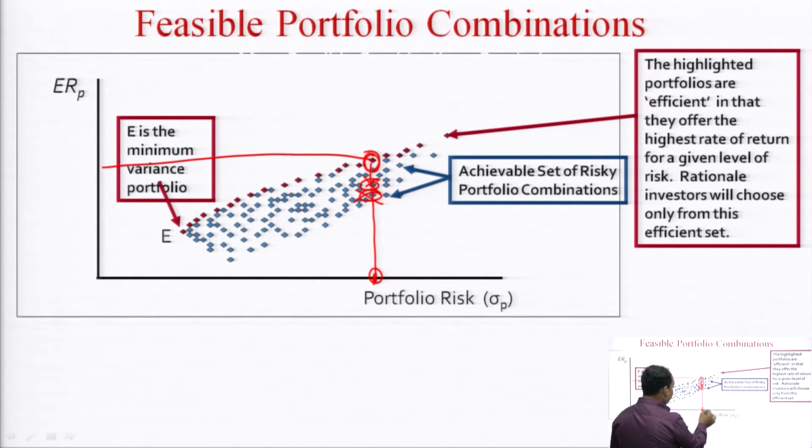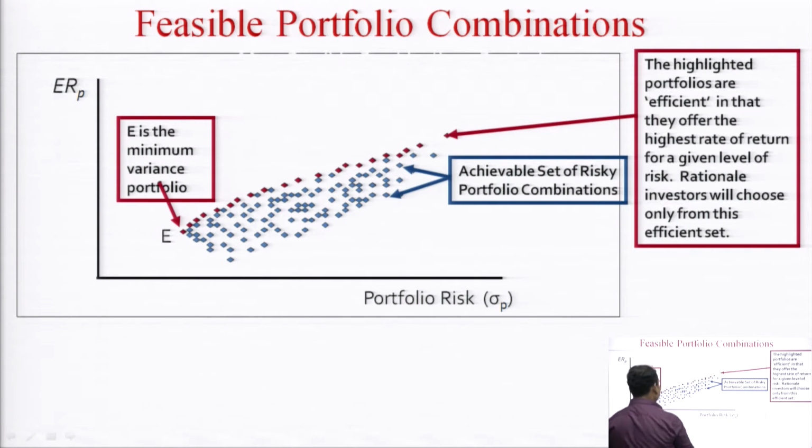If we are going for this, at the same amount of risk, the return is higher. So with the help of this, the red colored points are the highlighted points of portfolios which are treated as the efficient or optimum risk portfolio.